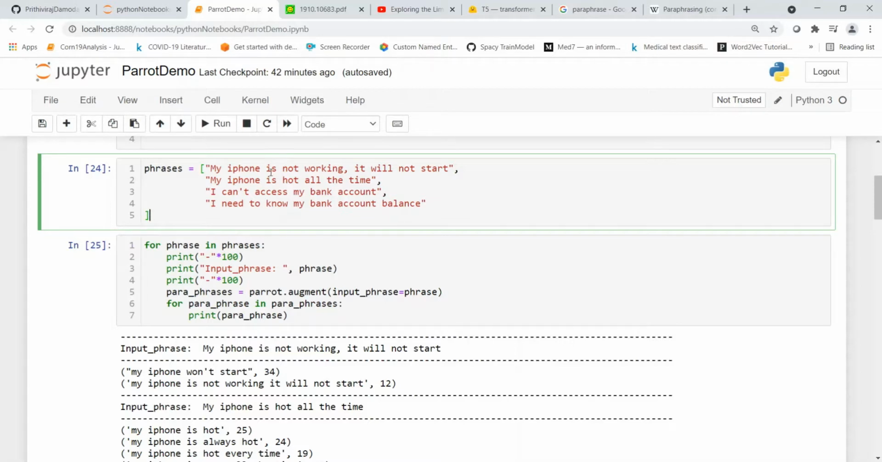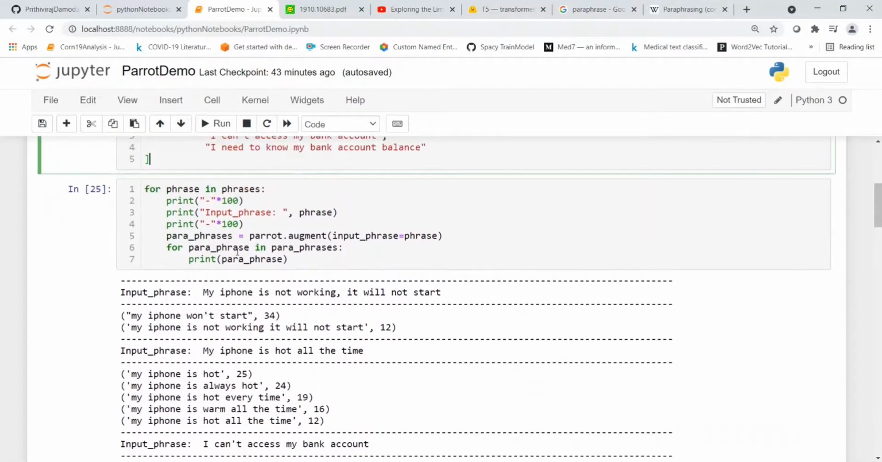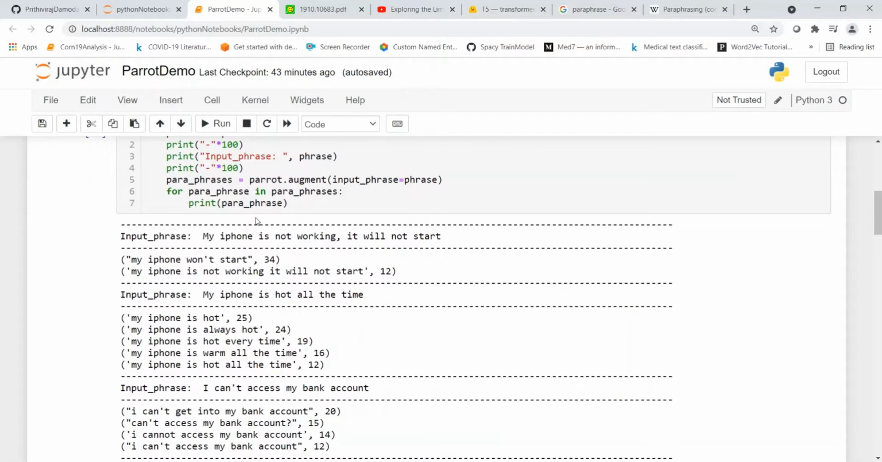Now let's look at paraphrases generated by Parrot through augmentation. Here I'm printing out the paraphrases. This is the simple method augment. You pass the input phrase and here you can print the paraphrases. For example, my iPhone is not working, it will not start is paraphrased as my iPhone won't start, or my iPhone is not working it will not start. You see the comma is removed here.